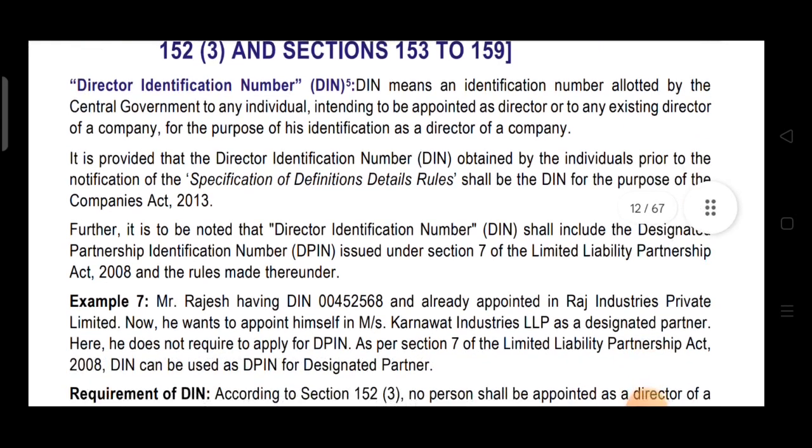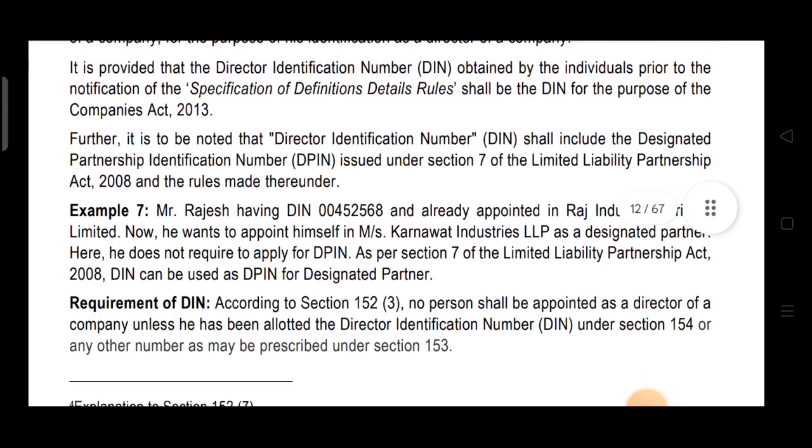Now further it is noted that DIN shall include the Designated Partnership Identification Number, that is DPIN. DIN shall include DPIN issued under section 7 of the Limited Liability Partnership Act 2008 and the rules made thereunder. DPIN is the identification number that is issued under section 7 of the LLP Act. So they are saying that DIN includes DPIN. Let's understand this by an example.